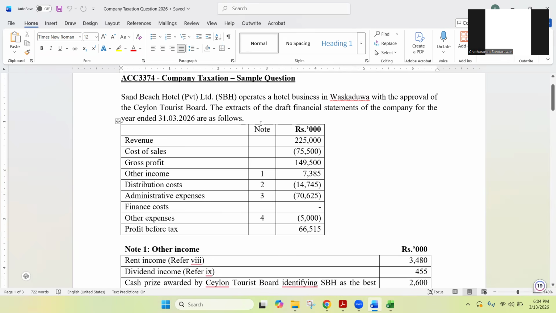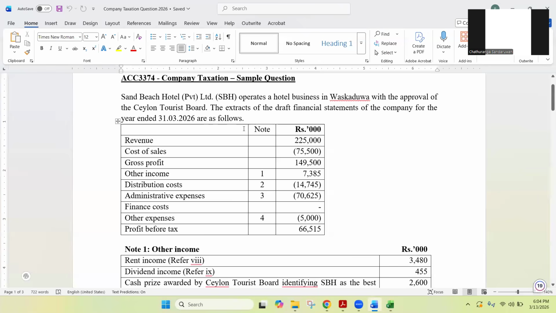With the activities you have done in your lecture, you know that most of the time your year of assessment would be 2025/2026. So even though we have not reached 31st March 2026 yet, we have taken the latest year of assessment for your reference. That is why we have developed the question like this.